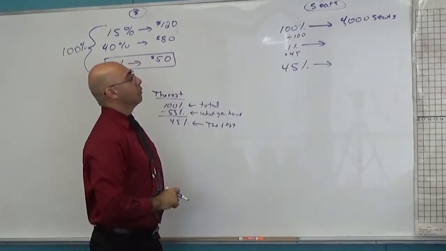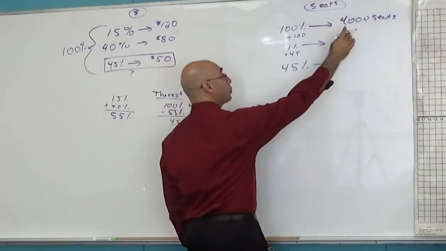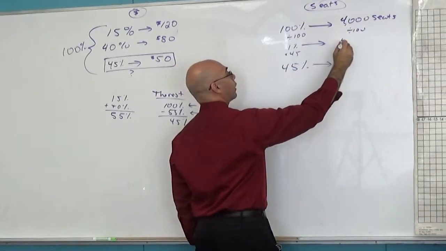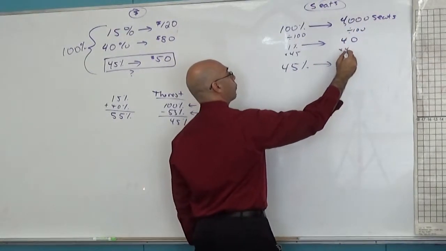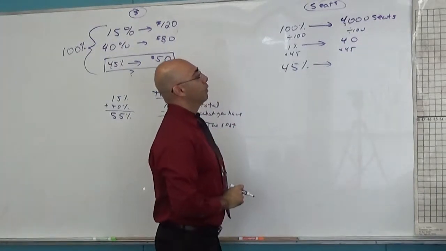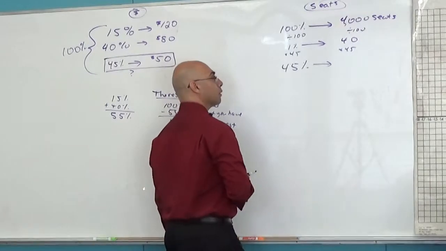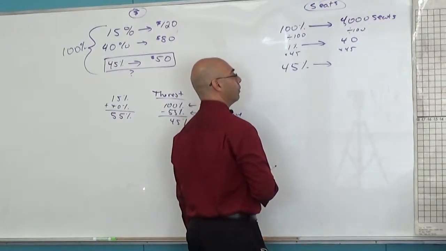Let's do that. So that means we'll just do the same thing on this side. 4,000 divided by 100 is 40. 40 times 45, ugh. Well, it's going to end in a 0. 4 times 40. 160 and 20, is that 180?